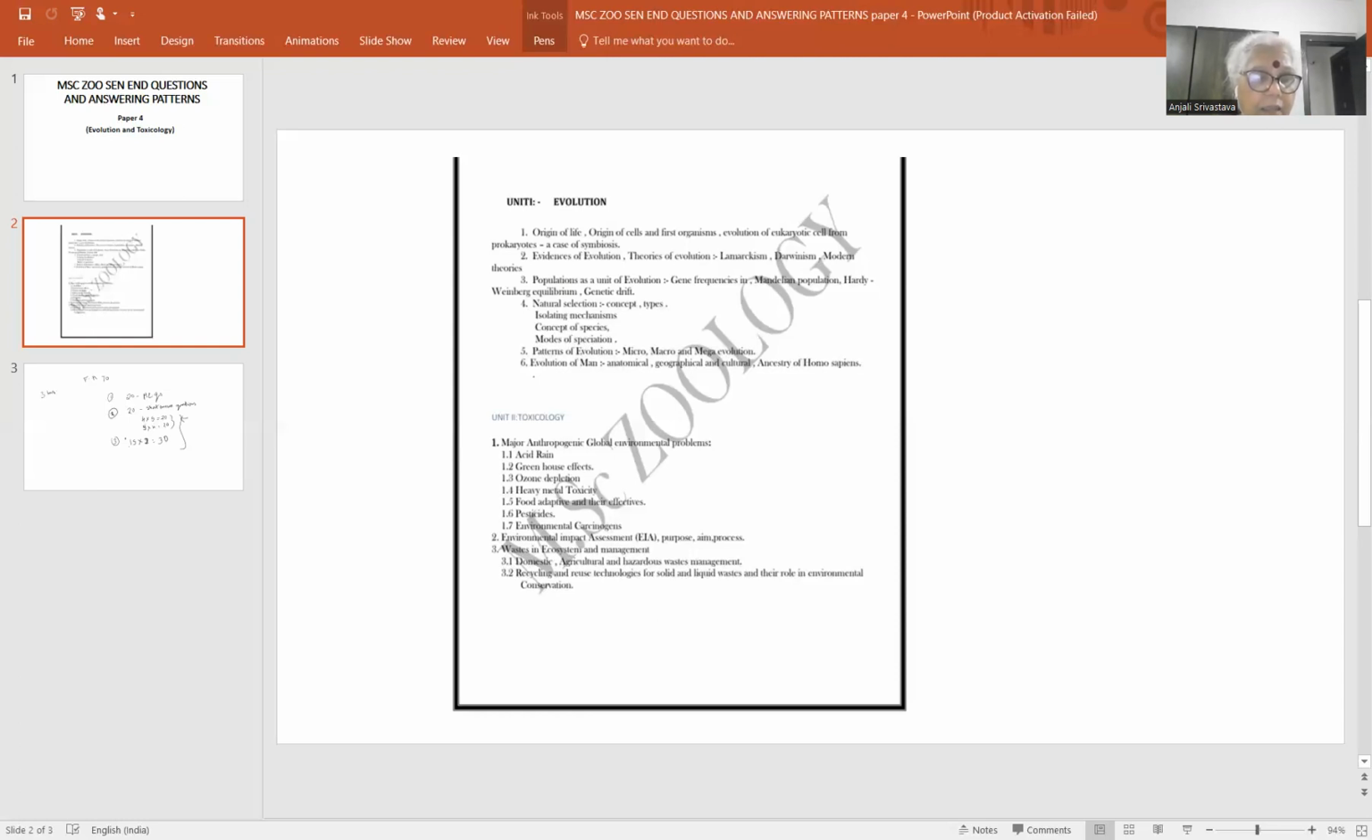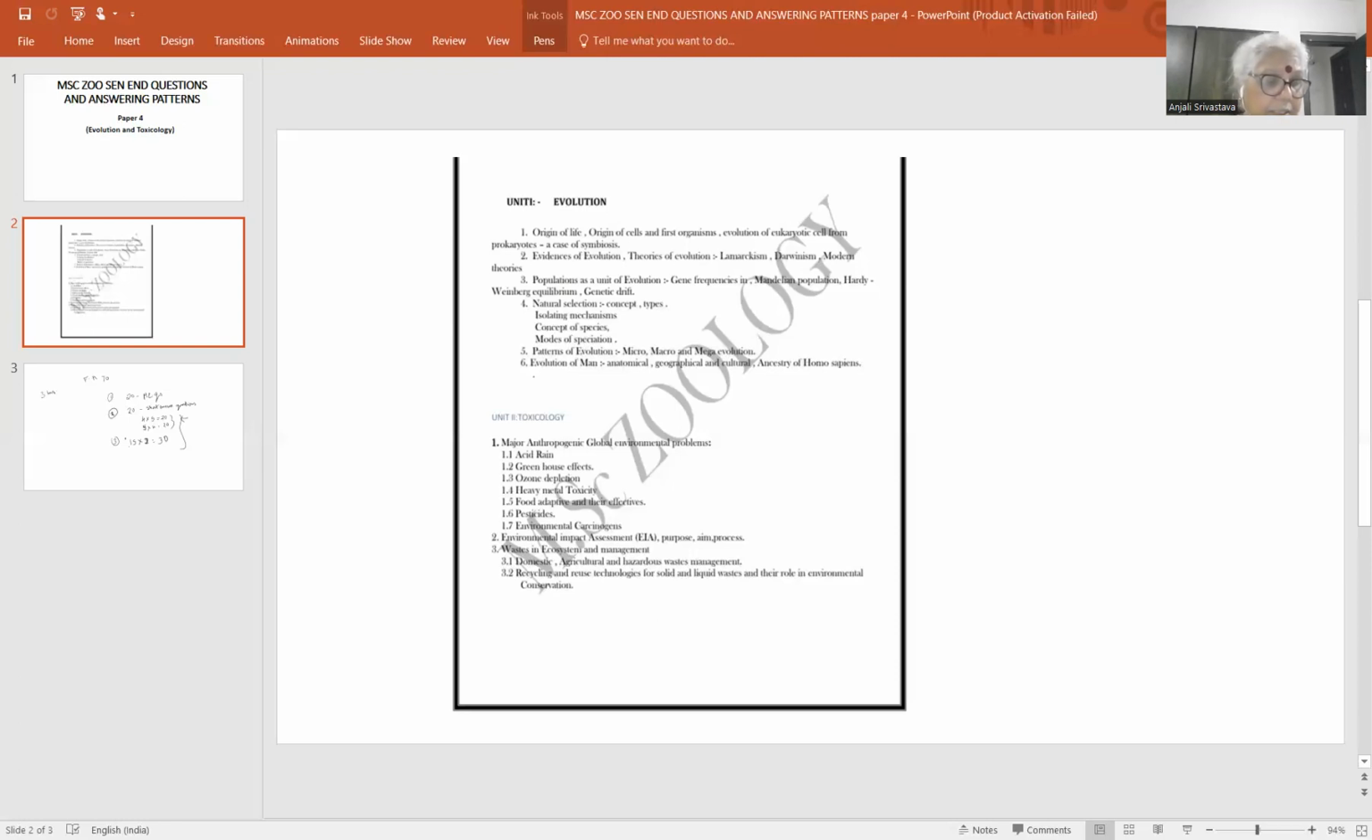Then recycling and reuse techniques. This is very important and very time relevant topic. Recycling and reuse technology for solid, for liquid waste, that is mentioned in your syllabus. So this recycling and reuse technology for solid waste भी आ सकता है, for liquid waste भी आ सकता है. Number of marks पर depend करेगा कि आपका answer का length कितना होता है. These all topics are equally important for full questions, equally important for short questions.